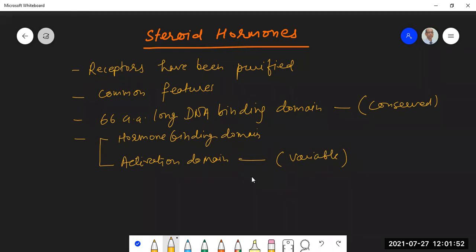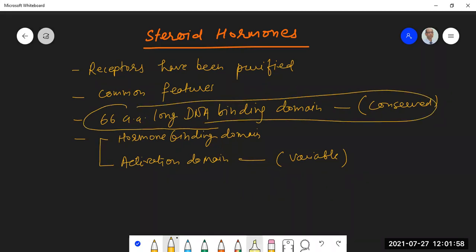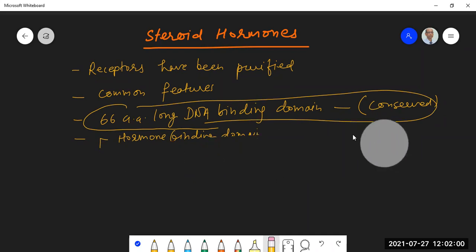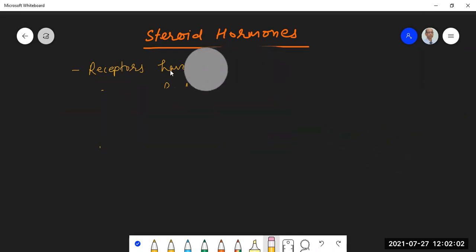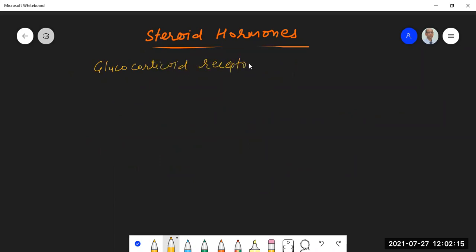Okay. So they have three domains, of which the 66 amino acid long DNA binding domain is conserved. So for example, we have a glucocorticoid receptor. This is 595 amino acid long.